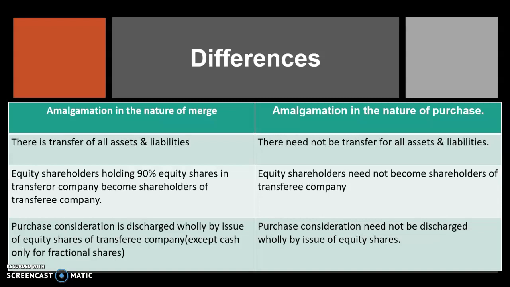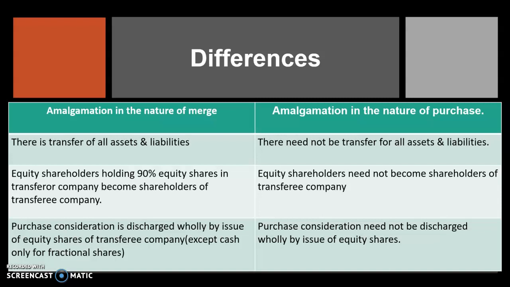The first basis is the transfer of assets and liabilities. In case of nature of merge, there is transfer of all assets and liabilities, but in case of nature of purchase, there need not be. It is not necessary to transfer all assets and liabilities. The next basis of difference is the shareholders of the transferor company.